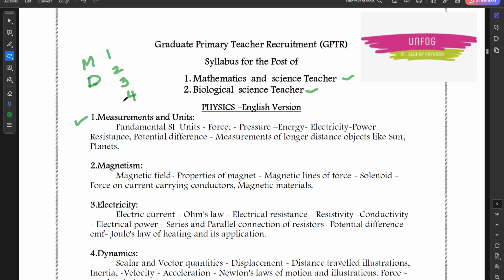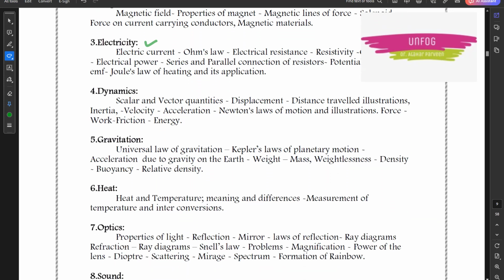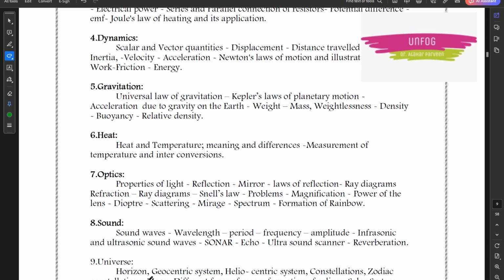Now coming back to our syllabus, measurements and units you will have, then you will have magnetism, then electricity. After that in physics syllabus you are having dynamics, then gravitation, heat, optics.